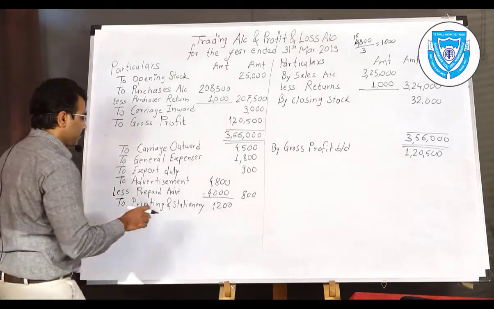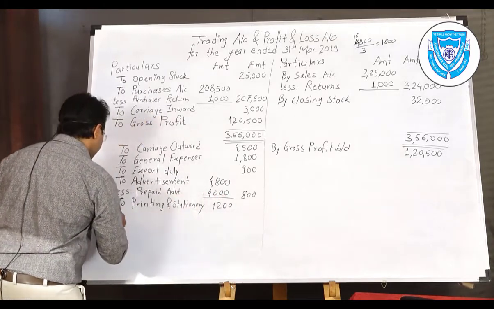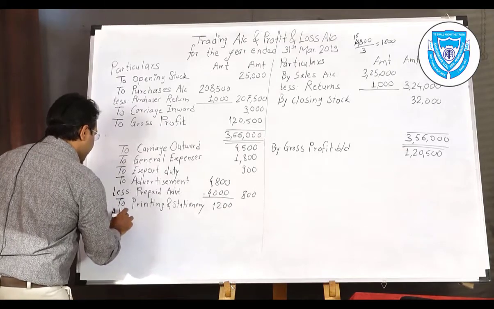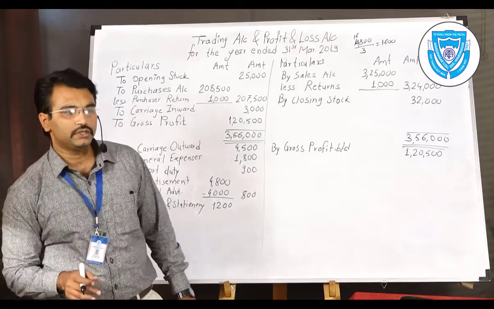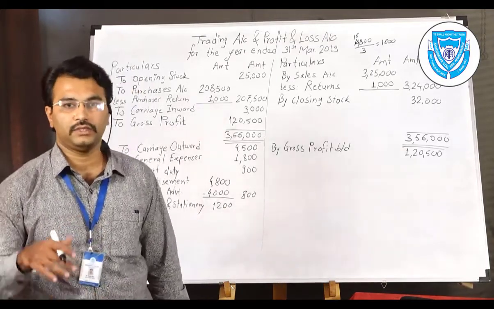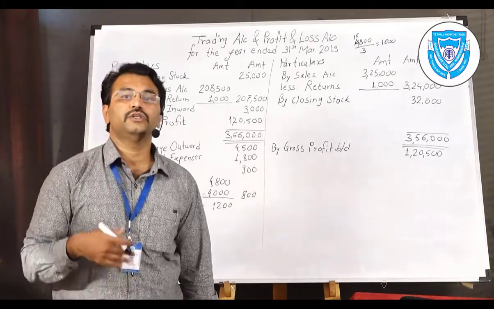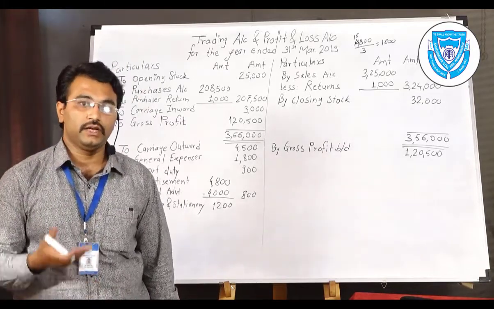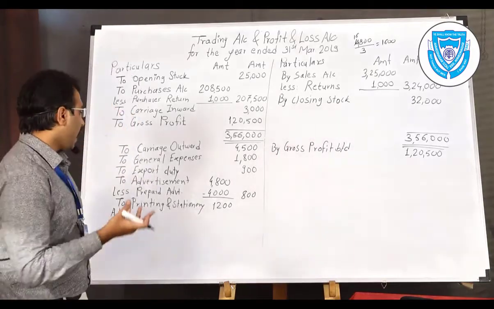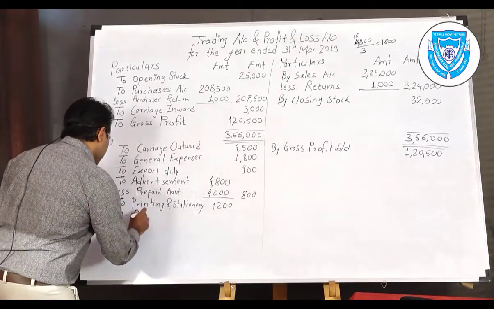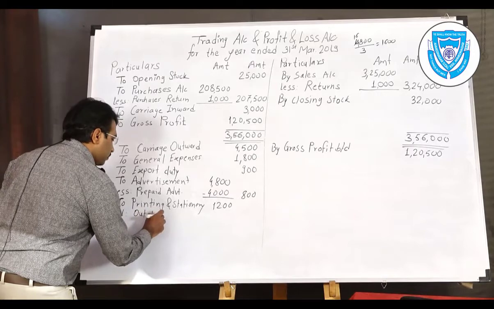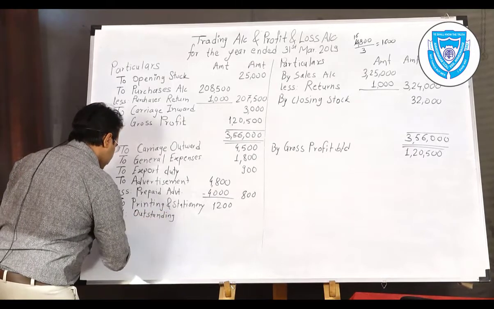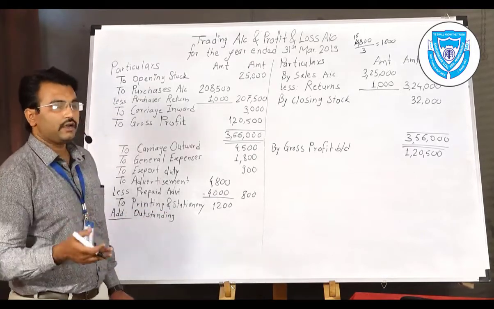The last adjustment is provided to you. Outstanding amount. Outstanding means the amount which is due but not paid. That means it is an expenditure, but you have remained to pay. That is unpaid amount. So you have to add back that amount to the total amount of expenditure which is already paid.